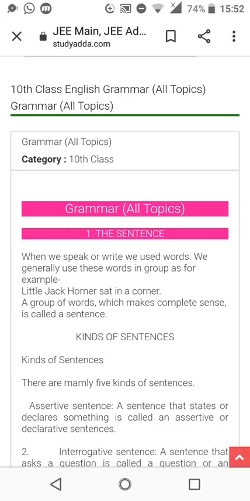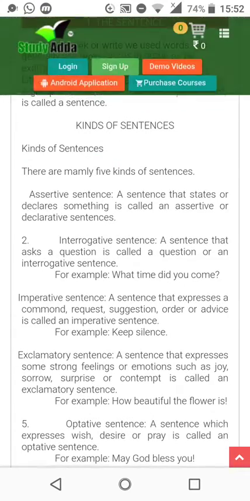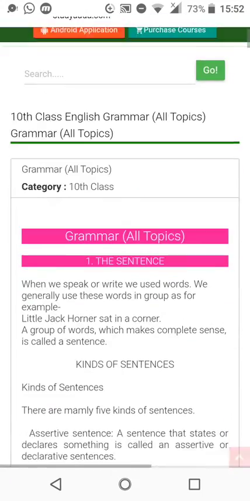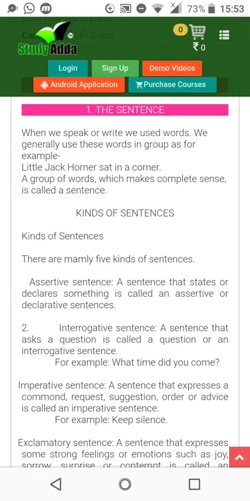What a sentence means. When we speak or write, we use words. We generally use these words in groups, as for example, little Jack Horner sat in a corner. A group of words which makes complete sense is called a sentence. Okay, what is a sentence? वाक्य.